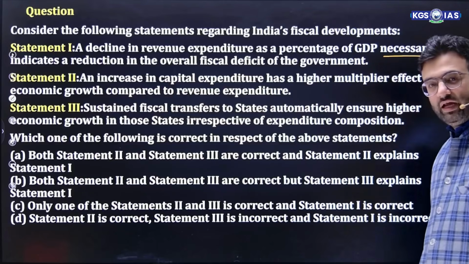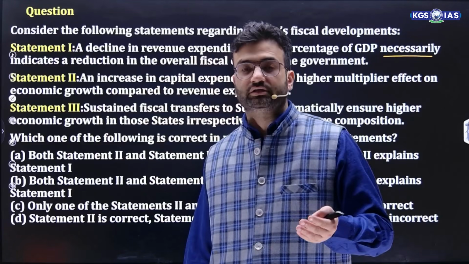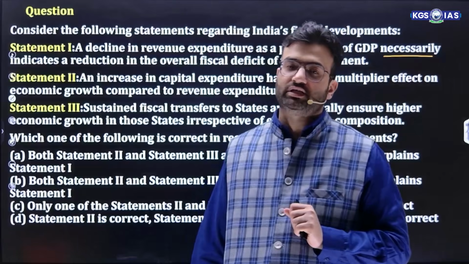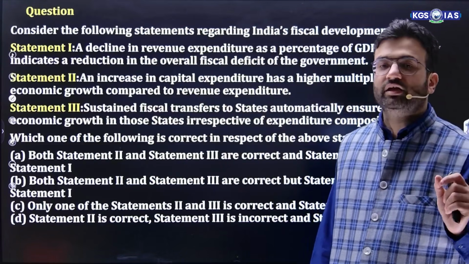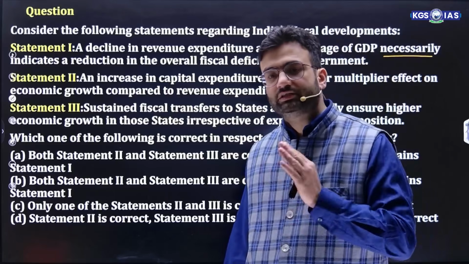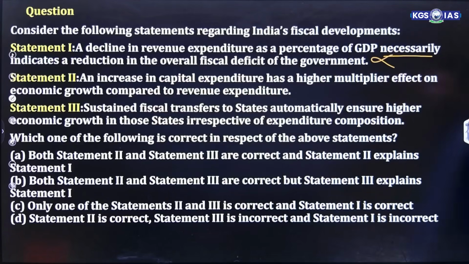Even if there is a decline in revenue expenditure and you are doing more capital expenditure, the fiscal deficit is still increasing. Although the benefits may be seen in the long term, if revenue expenditure is less and capital expenditure is more, the fiscal deficit increases. So this is the wrong statement. An increase in capital expenditure has a higher multiplier effect on economic growth. That's true because it is long-term asset creating.